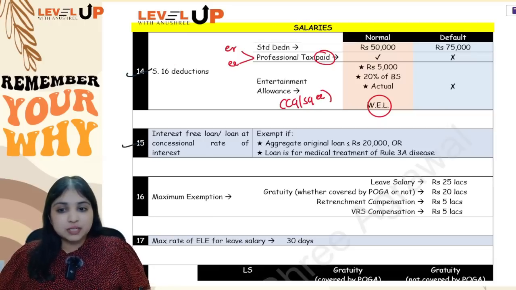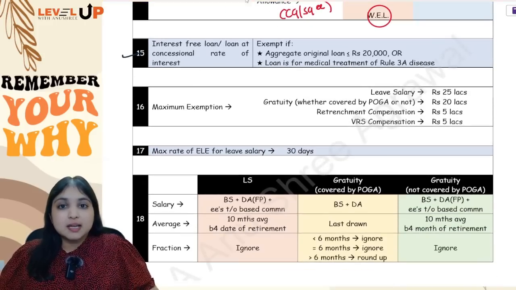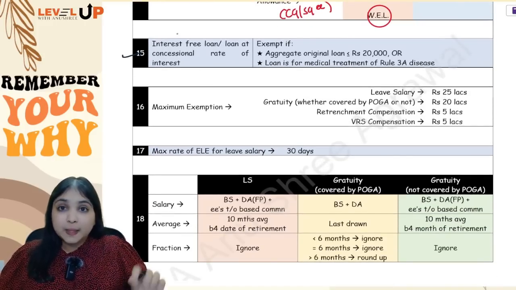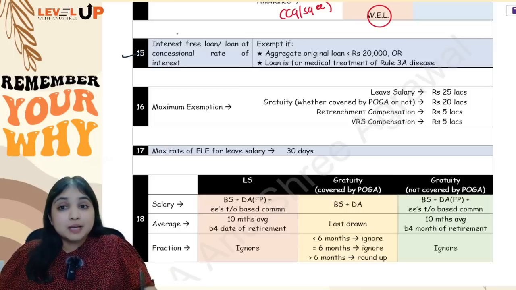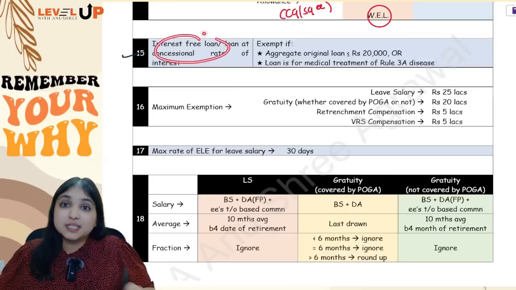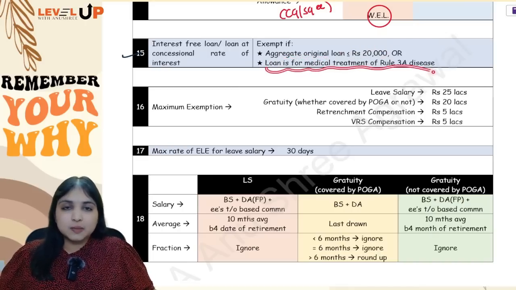Then comes your 15th adjustment. This is about interest-free loan or loan at concessional rate of interest. See, this is a taxable perquisite. It's taxable for all employees, specified employees, non-specified employees, doesn't matter. But however, there are 2 situations where this perquisite is exempt. Number 1, if the aggregate original loan is up to 20,000, or number 2, if the loan is for medical treatment of Rule 3A disease.